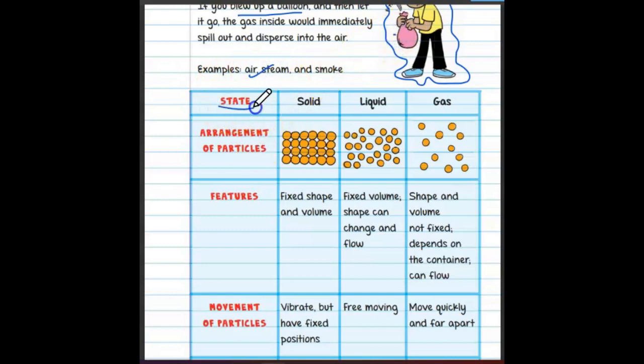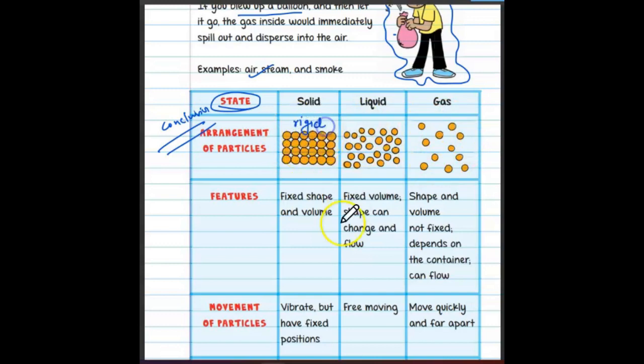Now, arrangement of particles. This is the conclusion that we have studied from this area. This is solid, and this is how solids look. The particles are arranged like this. This is liquid. The intermolecular space is a little bit higher than that of solids. And this is gas. The movement of particles is very much larger, very speedy compared to liquid and solid, and they are free to move. In solids, they are not free to move. They are rigid.